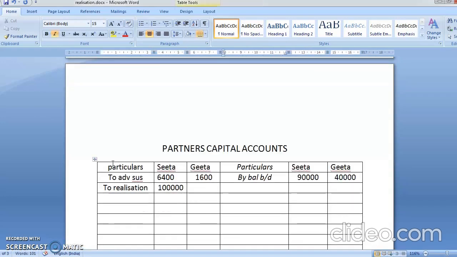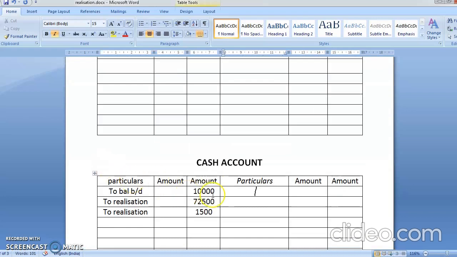The second effect comes in cash account by realization, because you're paying the money. So when you pay the money, it comes on credit side. When money comes in, it comes on debit side.